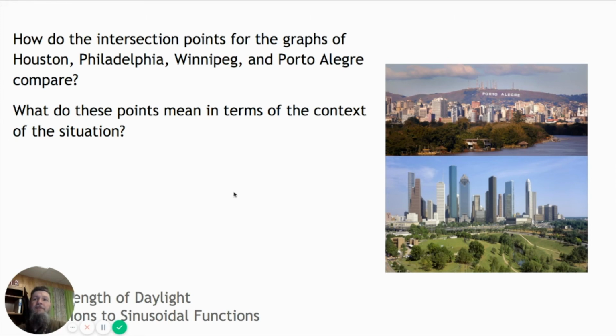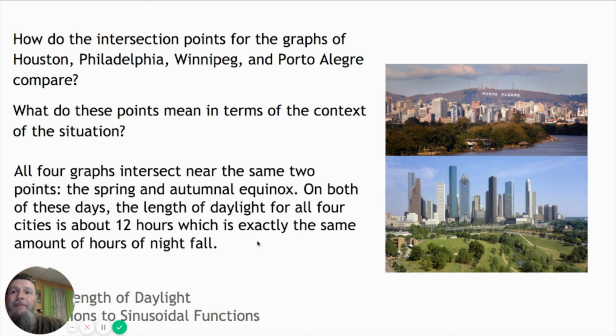Now, how do the intersection points of the graphs of Houston, Philadelphia, Winnipeg, and Porto Alegre compare? And what do these points mean in the context of this situation? So all four graphs intersect near the same 2 points, the spring and autumnal equinox. On both of these days, the length of daylight for all four cities is about 12 hours, which is exactly the same amount of hours of nightfall.